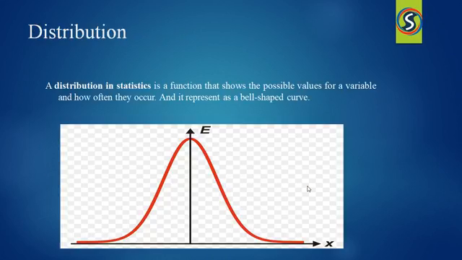And let me explain the distribution. Distribution in statistics is a function that shows the possible values for a variable and how often they occur. The probability density function of the normal distribution is also called Gaussian or bell curve. The most important continuous random distribution, as noted in the figure, the probabilities of intervals of values correspond to the area under the curve. And let me explain the Gaussian distribution.